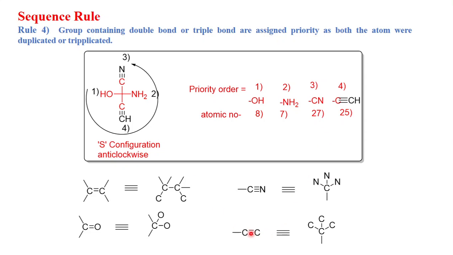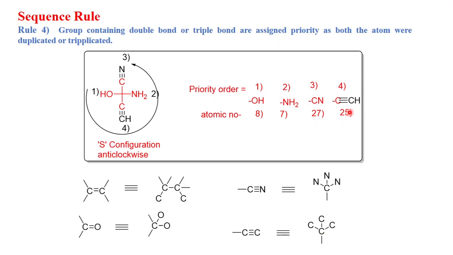Now we have to calculate the molecular weight of this C triple bond CH. Carbon has atomic number 6, and to this carbon 3 more carbon are attached. So 6 plus 6 plus 6 plus 6, plus 1 for hydrogen. When you calculate this, 4 carbon and 1 hydrogen, its molecular weight is 25.